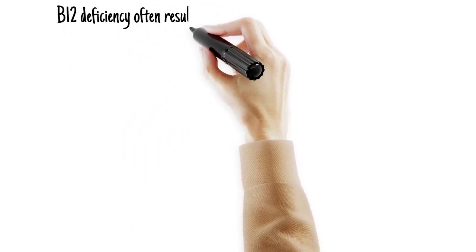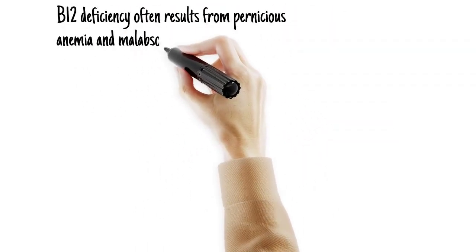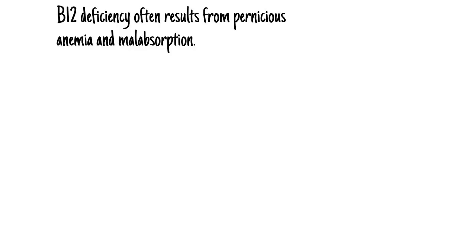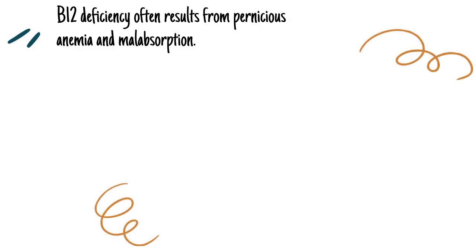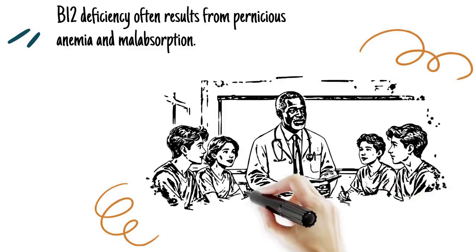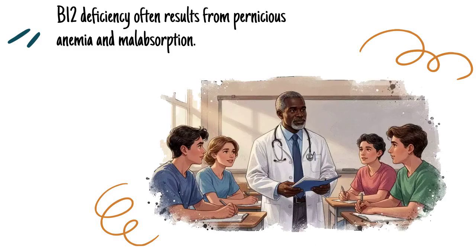B12 deficiency is most often due to pernicious anemia, autoimmune destruction of gastric parietal cells with loss of intrinsic factor and failure of ileal B12 absorption, but also arises from strict vegan diets, terminal ileal disease, such as Crohn's disease or surgical resection, bacterial overgrowth, fish tapeworm, and chronic use of proton pump inhibitors or metformin.